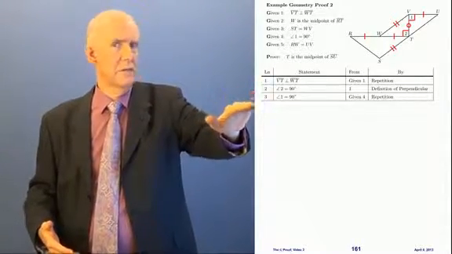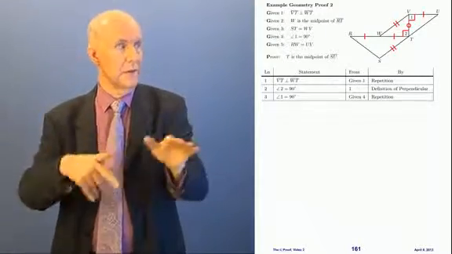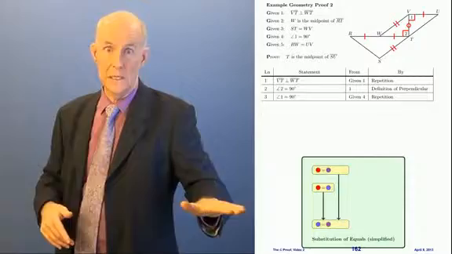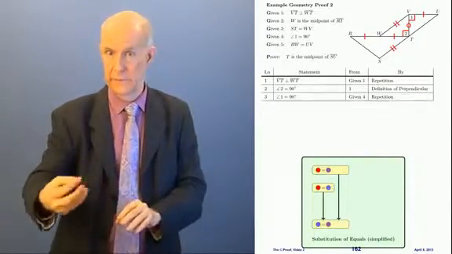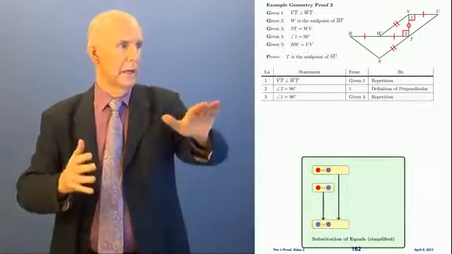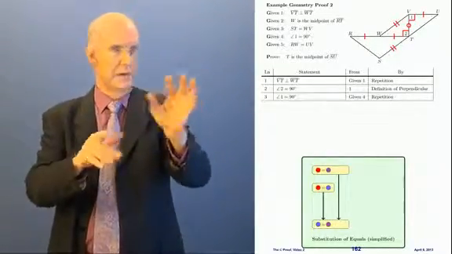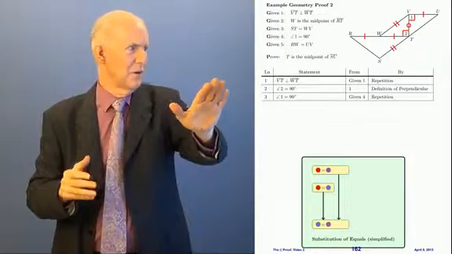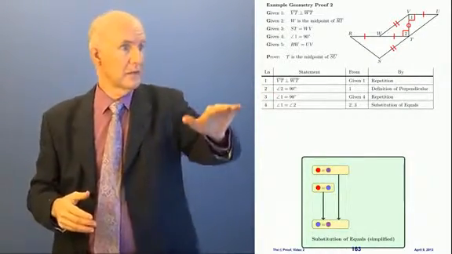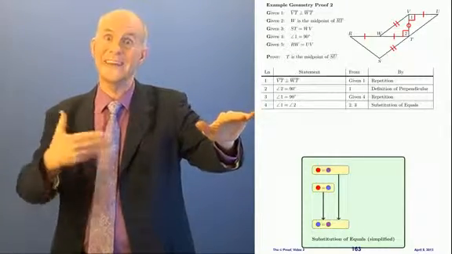But what can we do now to get a star? Look at lines 2 and 3. We have angle 2 is equal to 90, and we also have angle 1 is equal to 90. Well, that means we can use this rule here, substitution. If the red equals the purple, and the red equals the blue, then the blue equals the purple, right? Now, I realize they're turned around the other way because the 90s are on the right. Doesn't matter. Equations can go either way. So that means that angle 1 equals angle 2, right? So I can say angle 1 equals angle 2, and where did that come from?